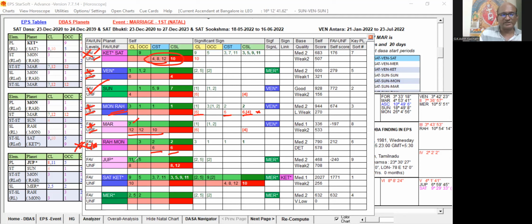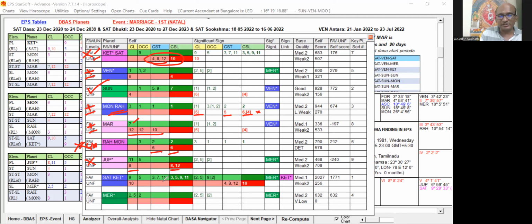Then what about Jupiter? Jupiter is 11 and 5, 8 and 8 and 12. So this is also unfavorable. Out of this, 6th sublord is more unfavorable because it is an unfavorable key planet, a primary unfavorable house cuspal sublord. Though it is having only 6th house and no 8 and 12 present, still this 6th sublord and 6th star lord planet is in an unfavorable state. That we have to keep in mind.